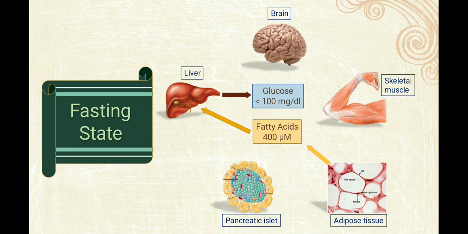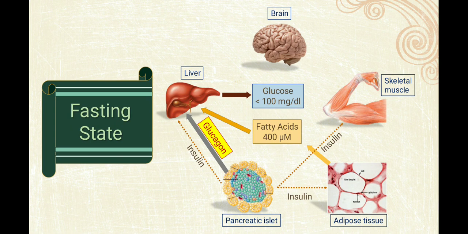So fatty acid will be increased in which state? Fasting state. Why? Because there will be no insulin in the decreased glucose state. And glucagon also will be increased.